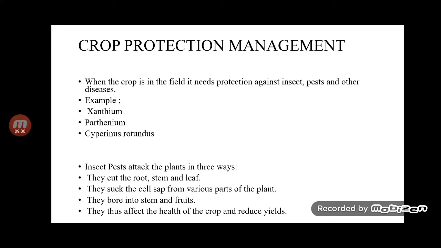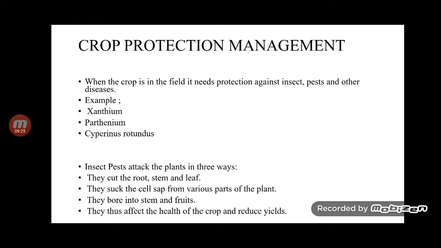Crop protection management. When the crop is in the field, it needs protection against insects, pests and other diseases. Examples of weeds: Xanthium, Parthenium, Cyperus rotundus. Insect pests attack the plant in three ways. They cut the root, stem and leaf. They suck the cell sap from various parts of the plant. They bore into the stem and fruits. That means they go inside the fruit and destroy all the food so that we cannot eat it, and thus affect the health of the crop and reduce the yield.